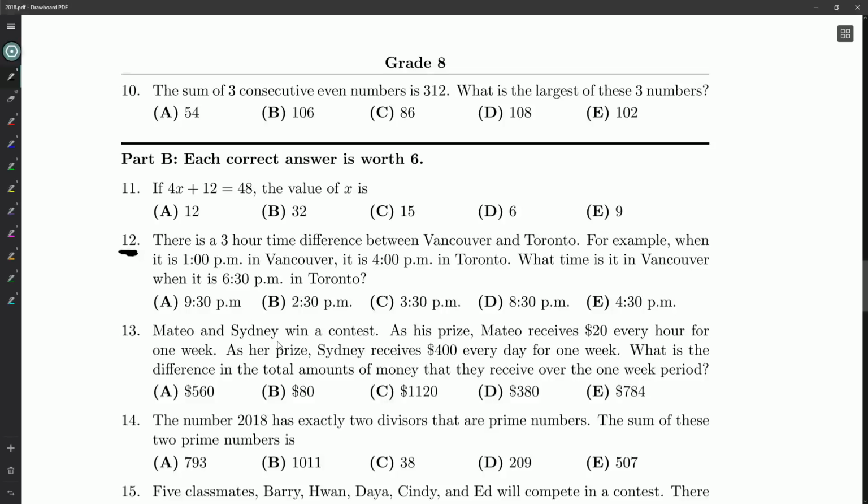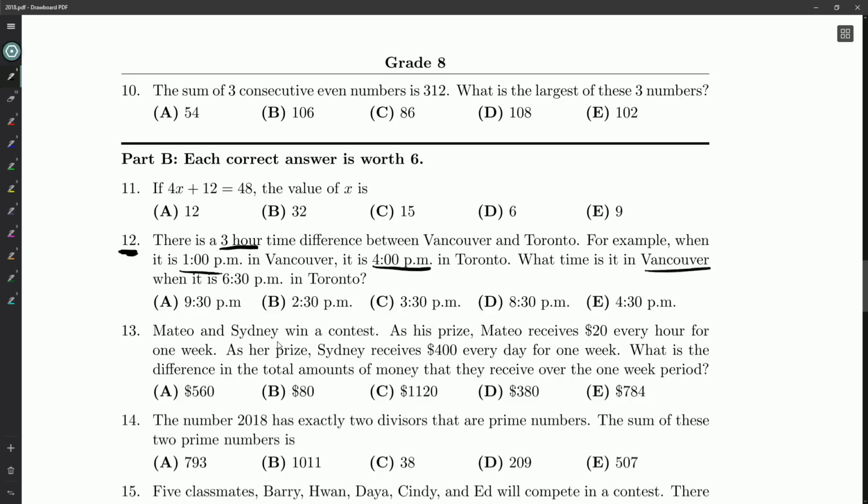What have we got here? There is a 3-hour time difference between Vancouver and Toronto. Yeah, I think that's true. For example, when it's 1 p.m. in Vancouver, it's 4 p.m. in Toronto, so Toronto is the later time. Okay? We add 3 hours to get the time in Toronto, if we're given the time in Vancouver. And if we were given the time in Toronto, we'd have to go back 3 hours to get the time in Vancouver. We understand the relationship now.